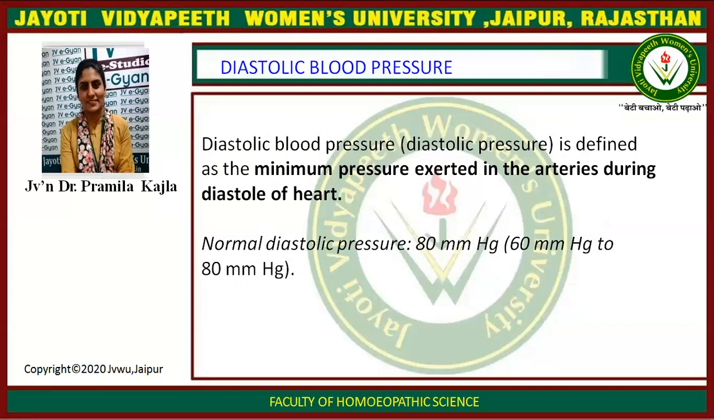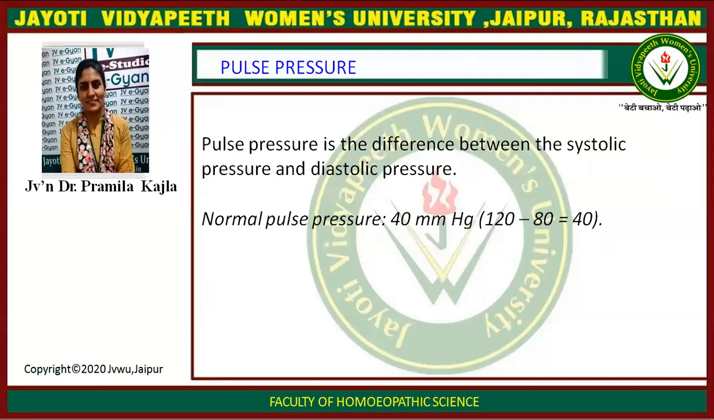Diastolic blood pressure is also called diastolic pressure. It is defined as the minimum pressure exerted in the arteries during diastole of the heart. Normal diastolic pressure is 80 mmHg and it ranges between 60 mmHg to 80 mmHg. Pulse pressure is the difference between systolic pressure and diastolic pressure. Normal pulse pressure is 40 mmHg.